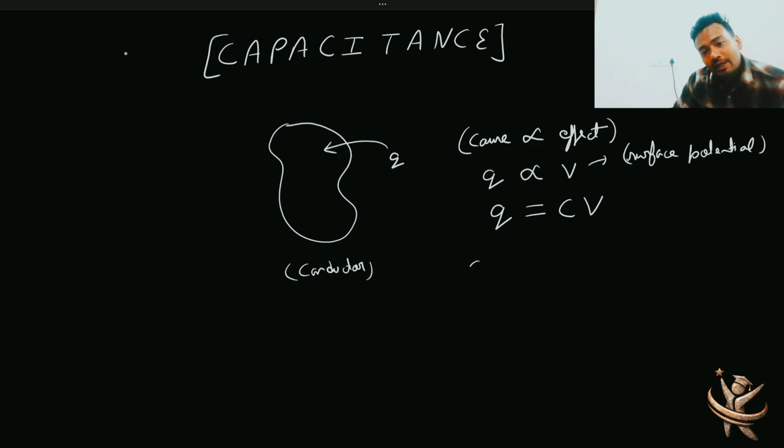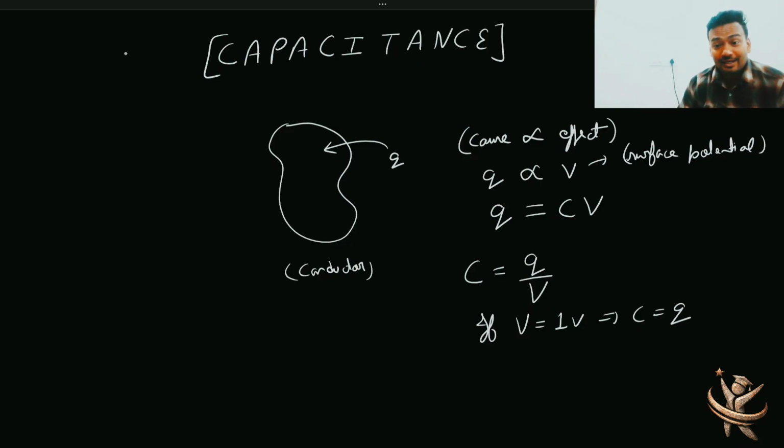How to understand C? Now physically इसको कैसे imagine करना है बेटा? So C equals to Q by V. So if I go by this formula, one thing is clear. If V equals to 1 volt, then C is equals to Q. Now what exactly it means? बेटा आपको कंडक्टर पे you have to put some charge, and as I said, its potential will increase, right? अब आपको exactly कितना charge body को देना है so that its potential become 1 volt. So that particular amount of charge given to the body is nothing, just the capacitance of the body, right?